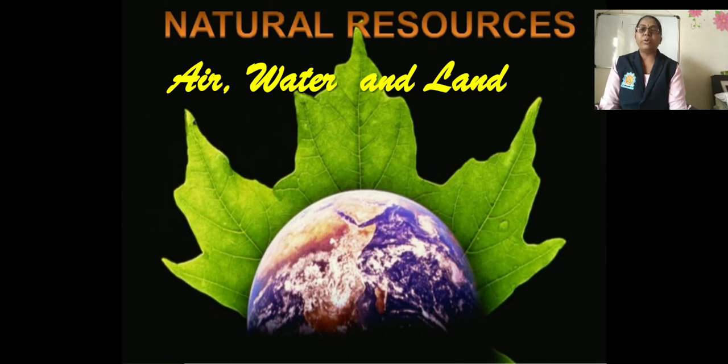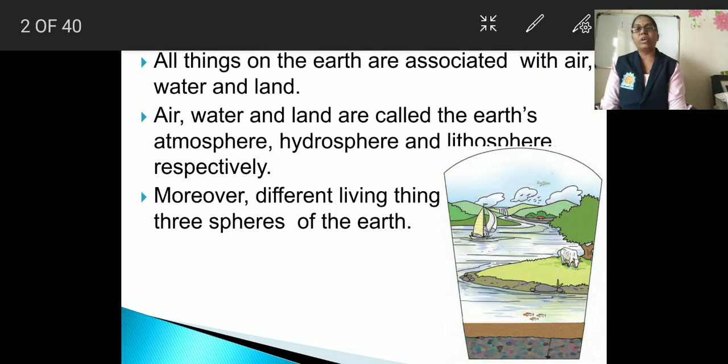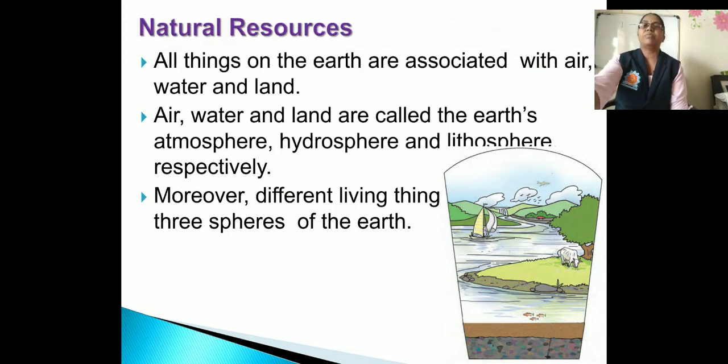So today we are going to study the standard 6 first lesson, that is natural resources: air, water and land. Okay, so let us see that. Here you can observe a picture. In that picture you can observe that some things are in water, some are on land and some are in the sky, that means in air.